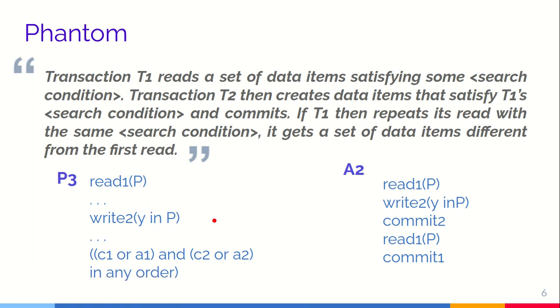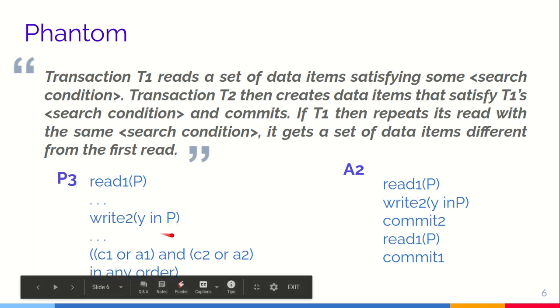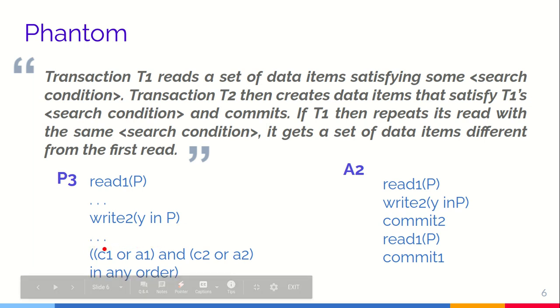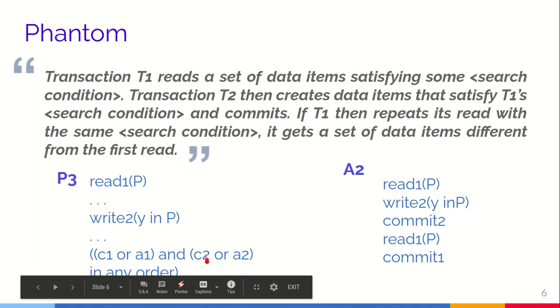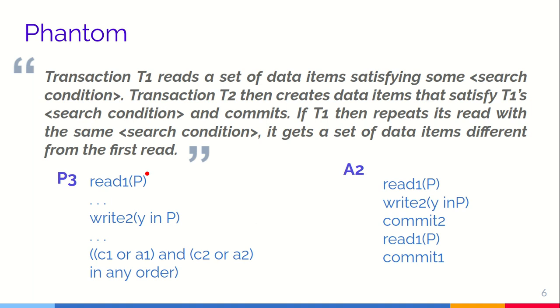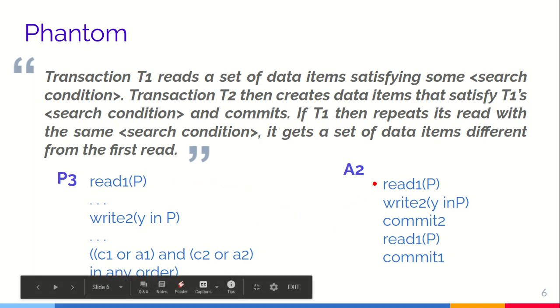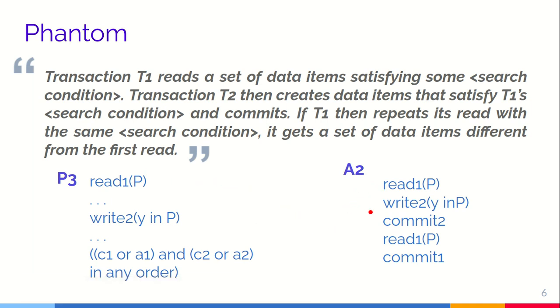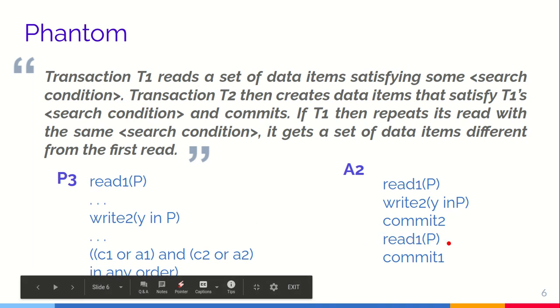So select something, update something where that clause gets satisfied as P. And after this, if transaction 1 again reads an item, based on that same search condition, it will get a different set of rows. That is, it will get Y inserted after this statement, which was not there in the first read. So the actual anomaly will occur when read 1, write 2, commit 2, and then again read 1 based on P. So Y will be the extra row over here.